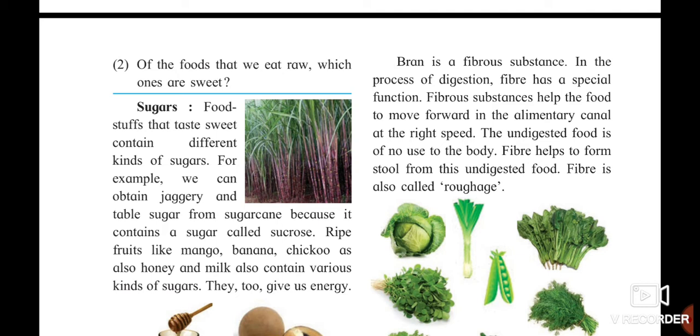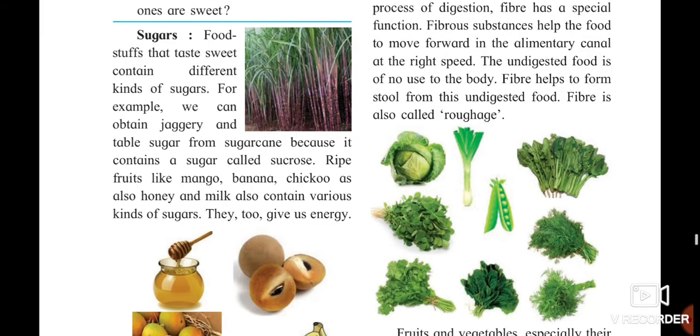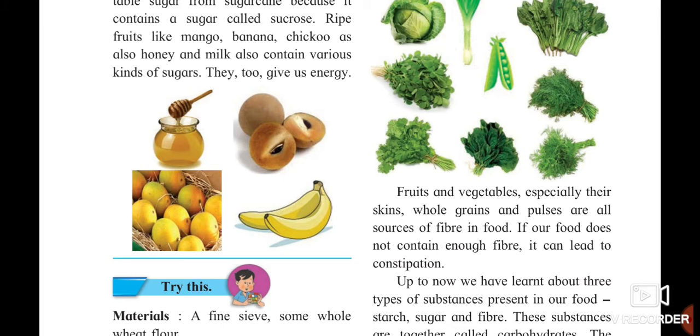Fibrous substance helps the food to move towards the alimentary canal. Alimentary canal means what? From your mouth, your stomach, your intestines, and later your anus. This food is getting forwarded in a proper speed. Undigested food which is of no use to the body is thrown out. Fibers help to form the stool of the undigested food. Stool means whatever you are throwing out of your body. Fiber is also called roughage. Fruits and vegetables, especially with their skins, whole grains, and pulses are also good in fiber.